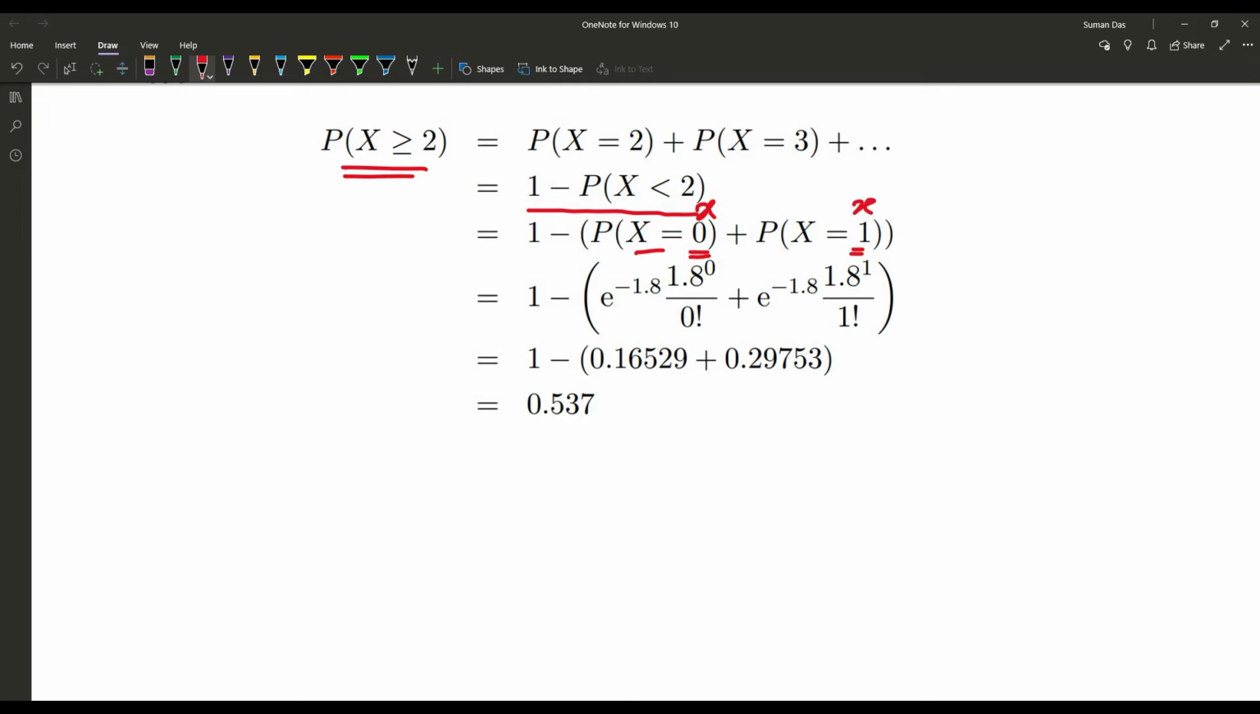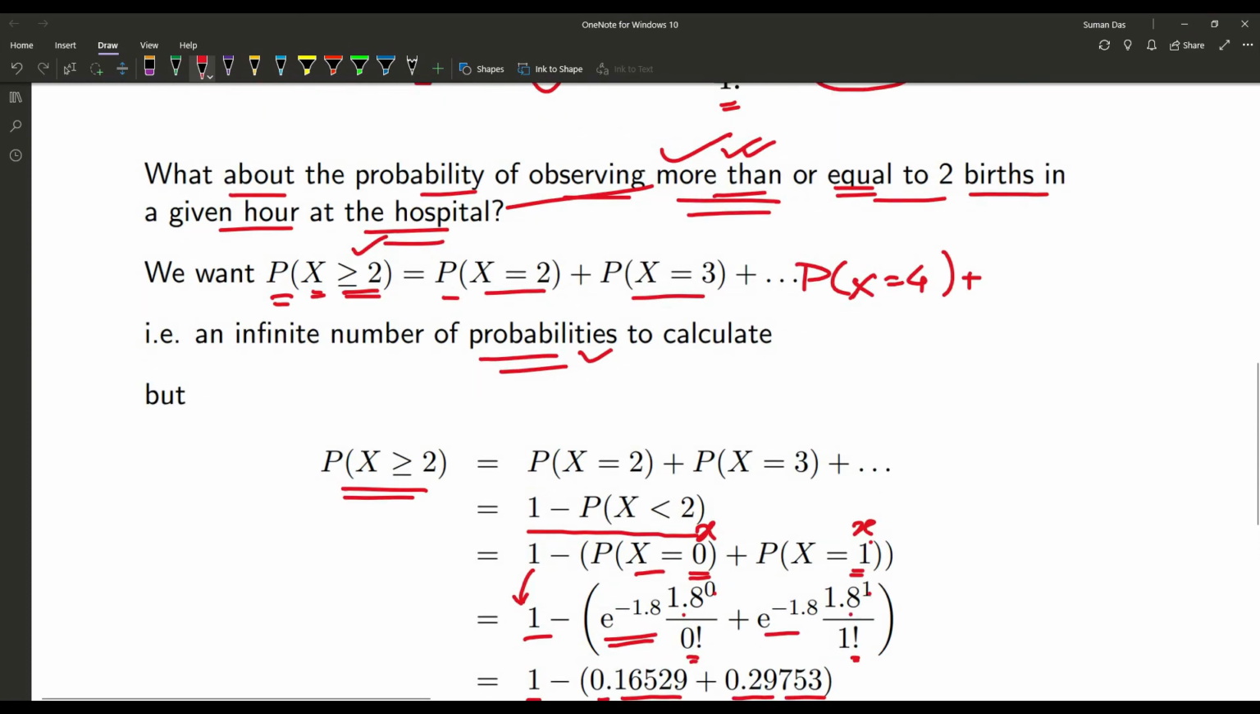So we are using 1 minus, for that one, e to the power minus lambda into lambda to the power x, that one is 0 now, upon 0 factorial, plus e to the power minus lambda into lambda to the power x, now that is 1, upon 1 factorial. After calculation we are getting 1 minus 0.16529 plus 0.29753, and the final result is 0.537. So that is the probability of observing more than or equal to 2 births in a given hour at the hospital.